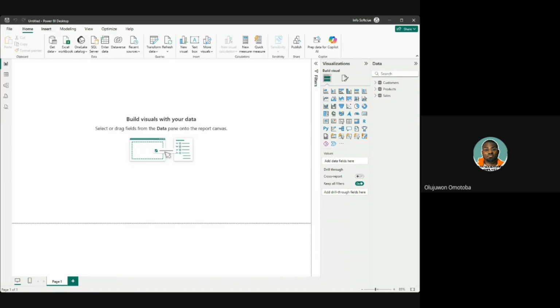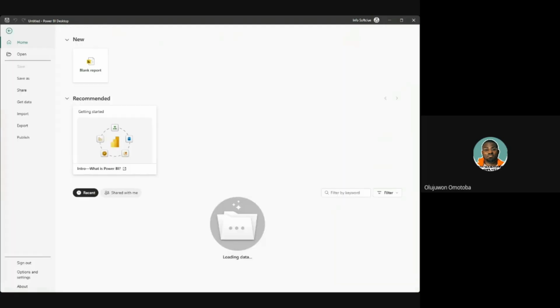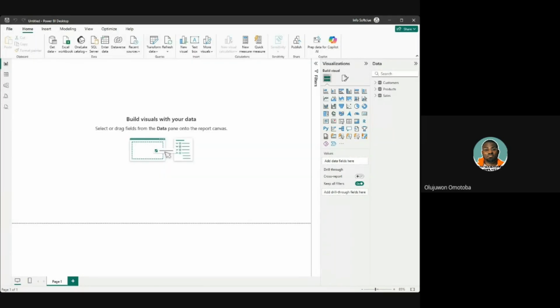I will have to go back to Transform Data if I want to show you how I did that. If I go to Transform Data again, it opens the environment for me. Because I'm unable to share all my screen at once, that is the challenge I have. I'm going to open the Power Query editor environment for you again so that you can see how I closed and applied.